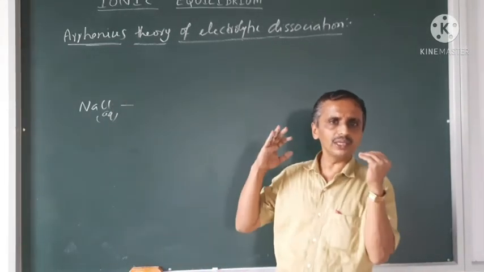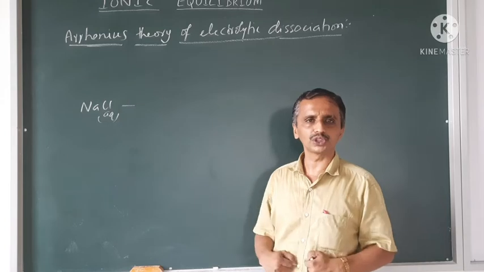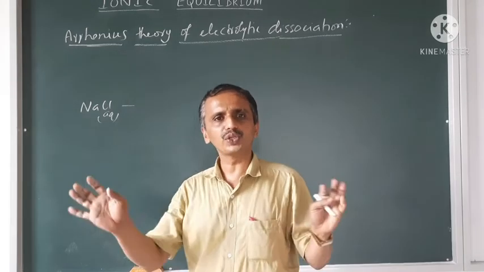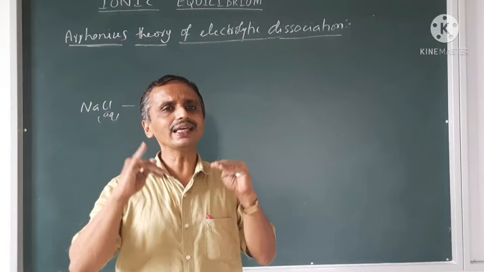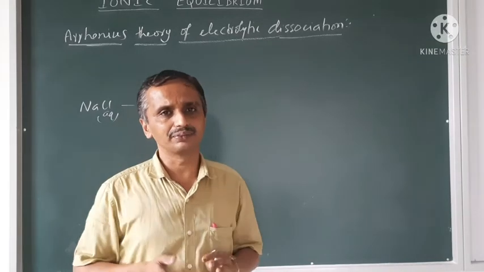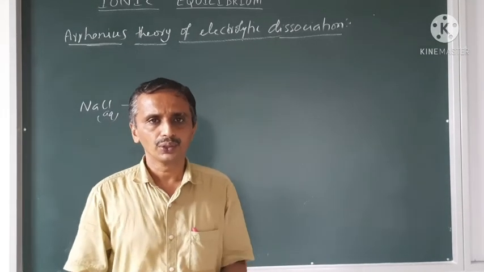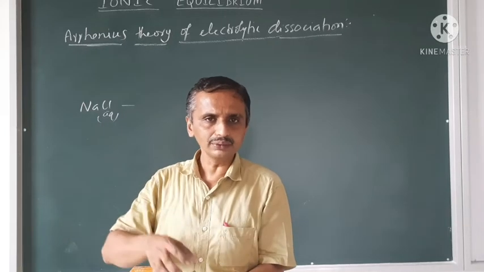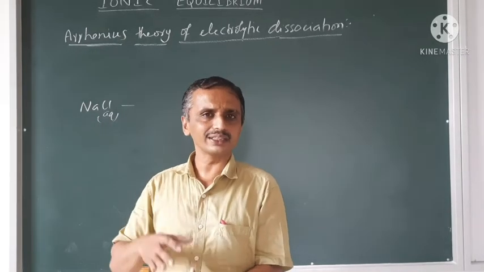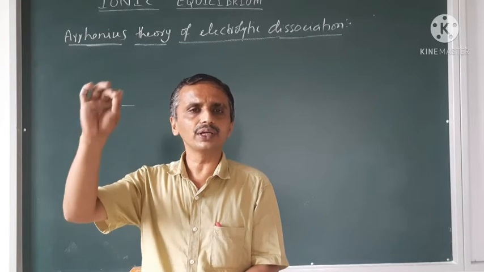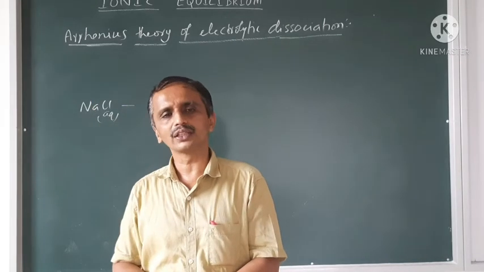What is the meaning of spontaneous process? A process which will happen without any external support or aid. That is called a spontaneous process. You take the water, to that add the NaCl, no need to do anything. They immediately start giving Na plus and the Cl minus ion.